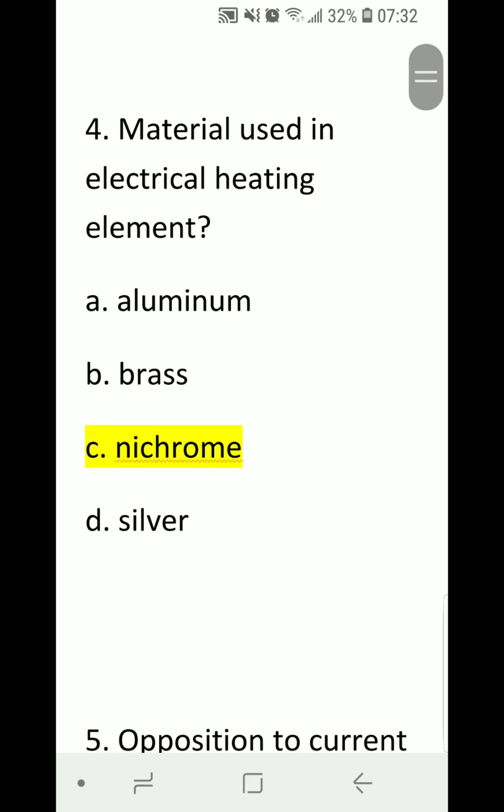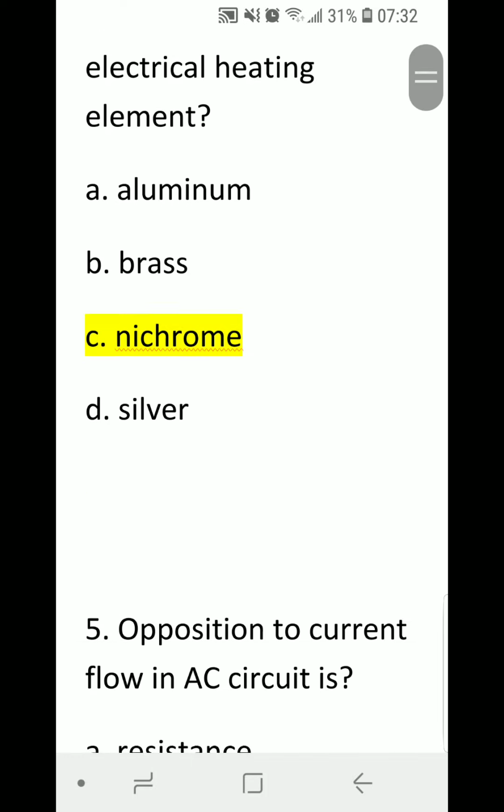Number 4. Material used in electrical heating element is called A aluminum, B brass, C nichrome, or D silver. Correct answer is C nichrome. Nichrome is nickel and chromium, used for electrical heating elements.